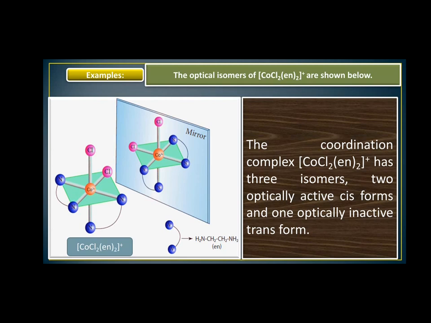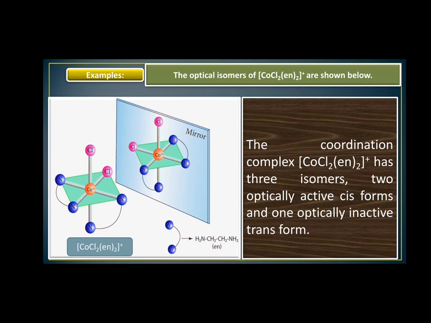It's very clear. If we cut the molecule into 2 halves and they are equal or identical, a plane of symmetry is possible. If there is a plane of symmetry, it is optically inactive and a trans form. If we cut the molecule into 2 halves and they are not equal, it does not possess a plane of symmetry. It is optically active, classified as D and L isomers, and it is a cis form.